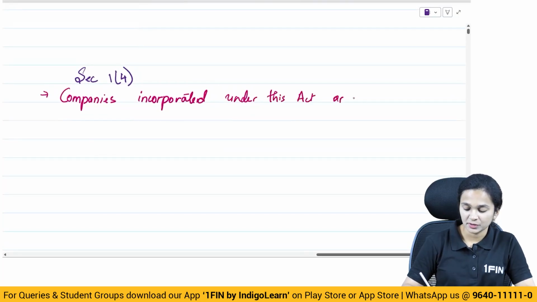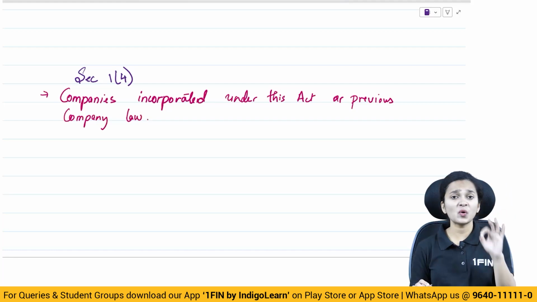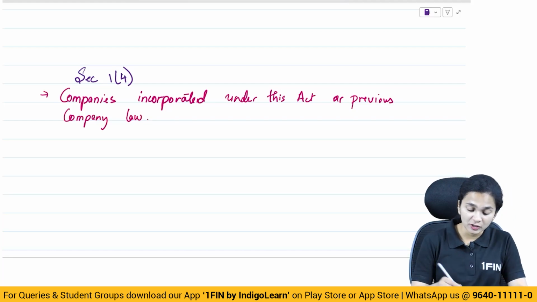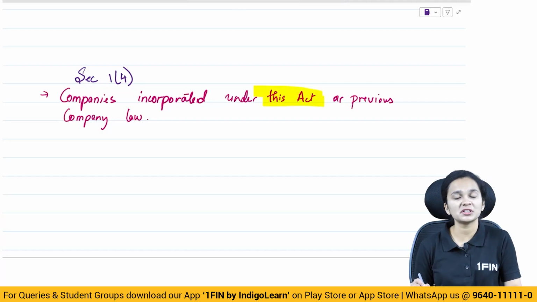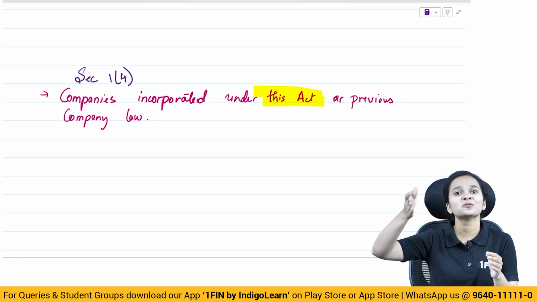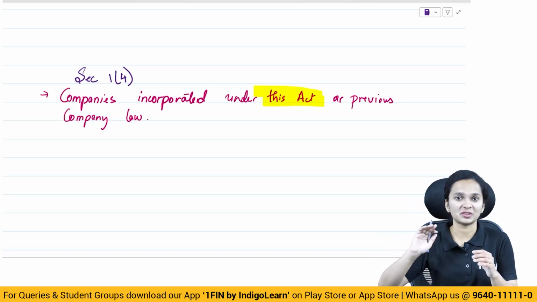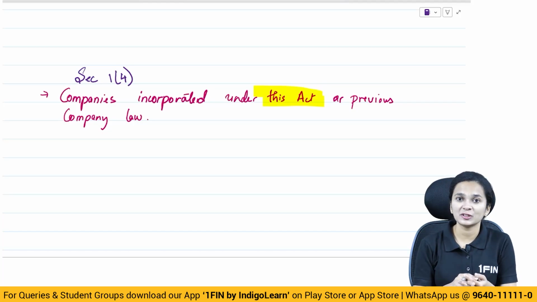or previous company law. So all the companies which are incorporated under the Companies Act 2013 or any other previous company law means what? Companies Act 1956 or any other company law which was there in existence before that. So why is previous company law also taken into consideration?